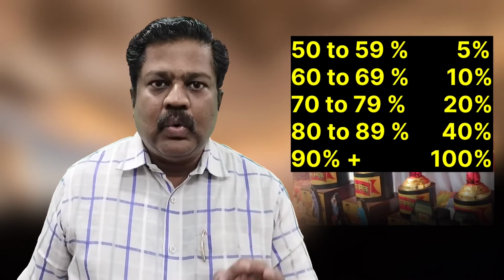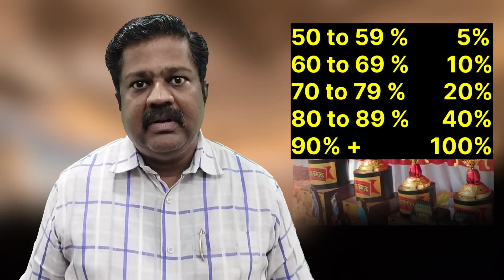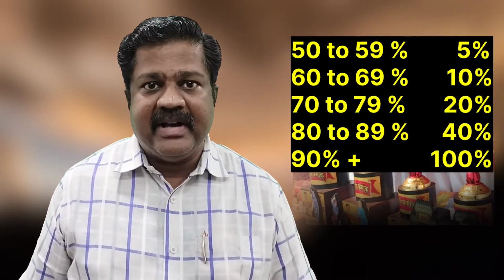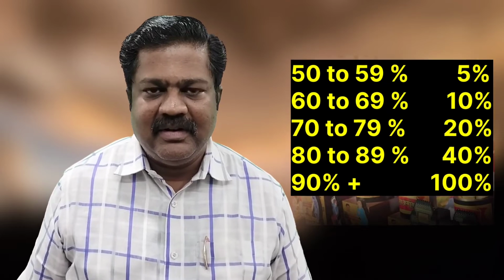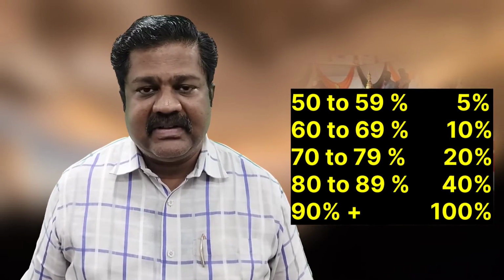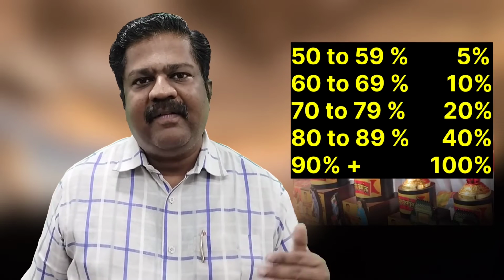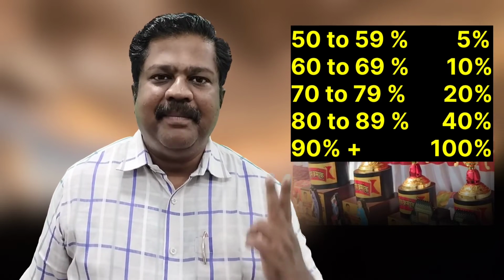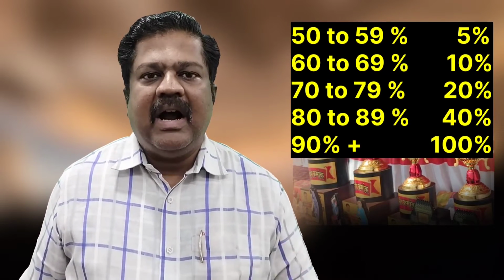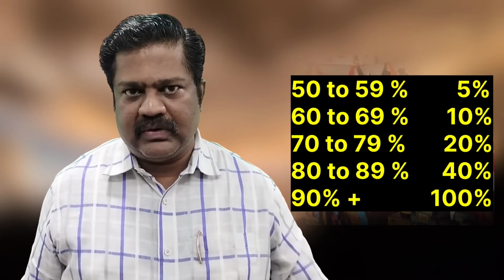If 60 to 69, double of the previous one, that is 10% discount. 70 to 79, double of the previous, that is 20% discount. 80 to 89, double of the previous, that is 40% discount. And finally, if you cross 90 plus, then 100% discount in the fees of the main batch. That is the plus advantage of this course.